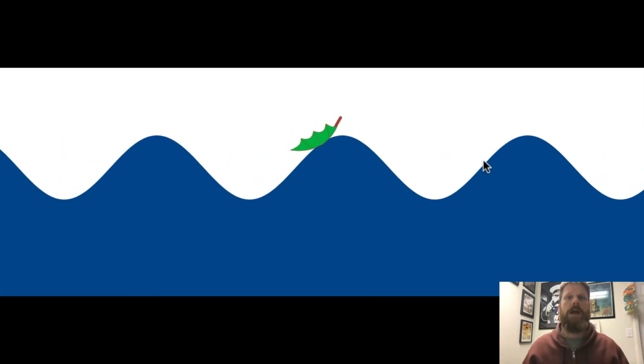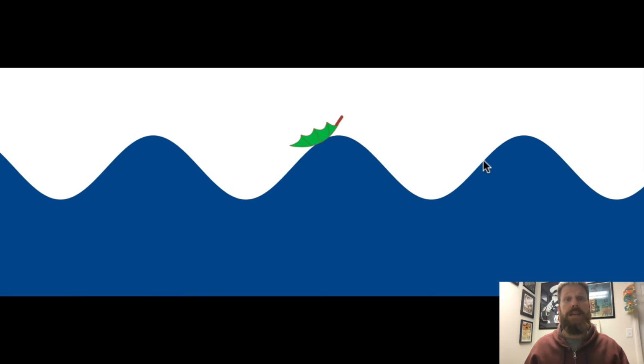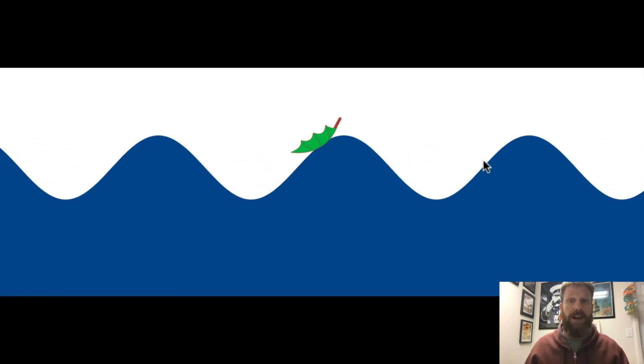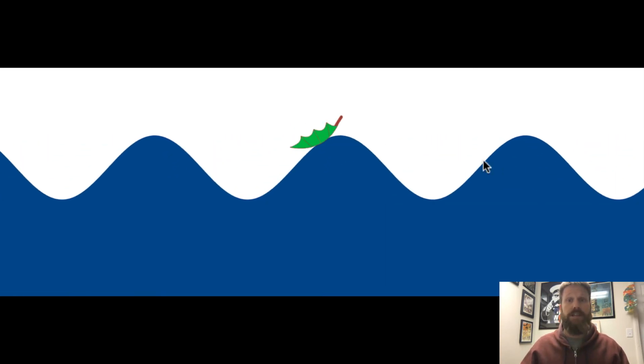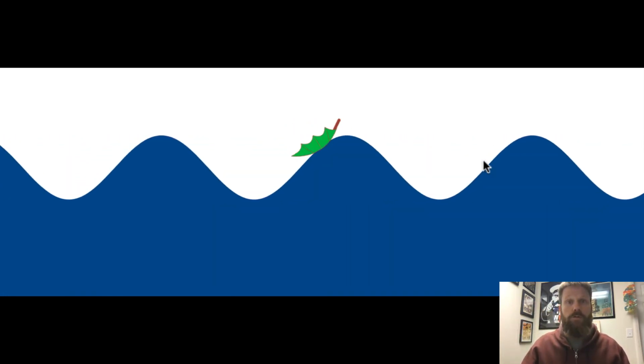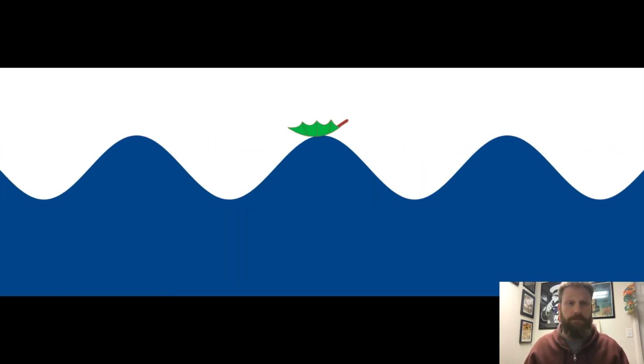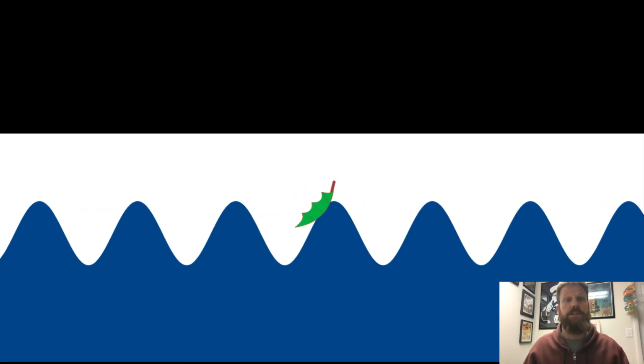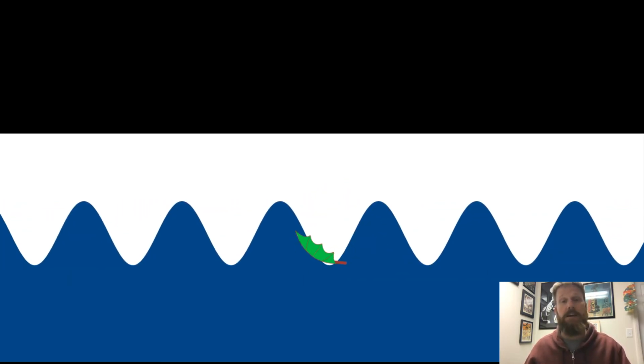Surface waves have the properties of both transverse and longitudinal waves. The particles of the medium will travel both perpendicular and parallel to the direction of the wave. This results in the particles of the medium traveling in a circular pattern, much like the leaf shown in this animation. If you follow the motion of the leaf, it moves in a circle while remaining in a relatively fixed position. Let's use these surface waves to examine a couple more characteristics of waves involving the speed of waves.